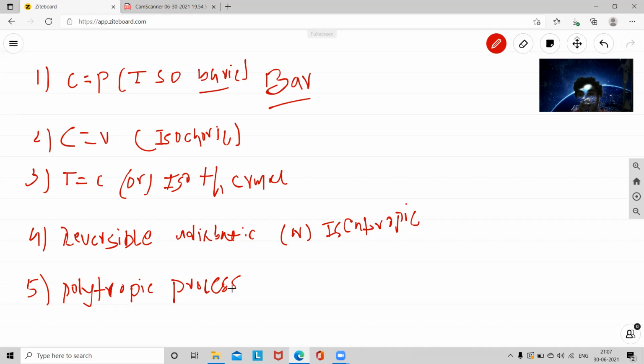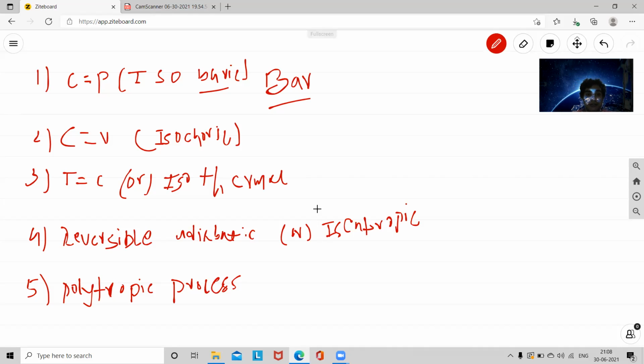Once again, the constant pressure process is also called the isobaric process. Bar is the unit of pressure, and here we maintain pressure constant. Isochoric means constant volume process. Isothermal means temperature is constant, fixed. Then reversible adiabatic is also called the isentropic process, and finally the polytropic process.